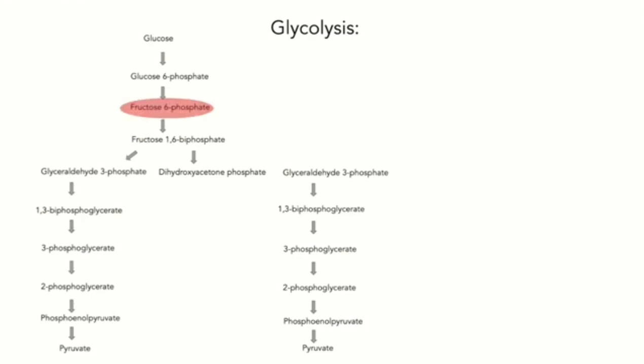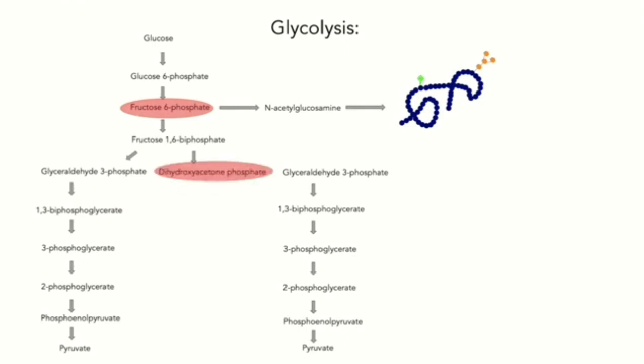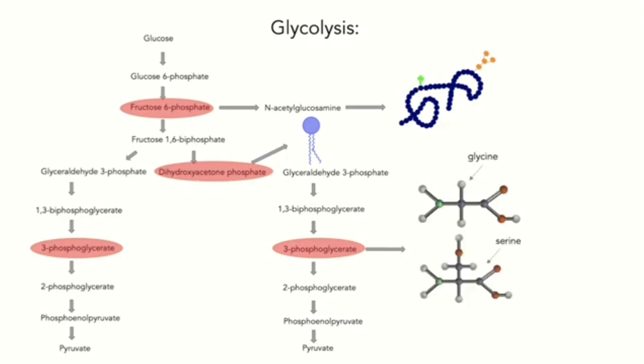For example, fructose 6-phosphate could be converted into N-acetylglucosamine, a substrate for the modification of many cellular proteins. Dihydroxyacetone phosphate could be used for phospholipid biosynthesis, hence to synthesize new cell membrane to enable cell growth. And 3-phosphoglycerate could be converted into the amino acids glycine and serine, as well as coenzymes required for nucleotide synthesis. All important molecules for cell growth and proliferation. So well, so good. But how do cancer cells do it?